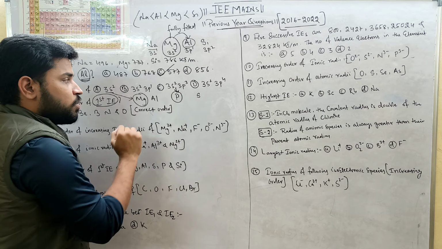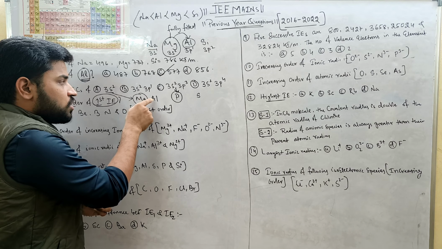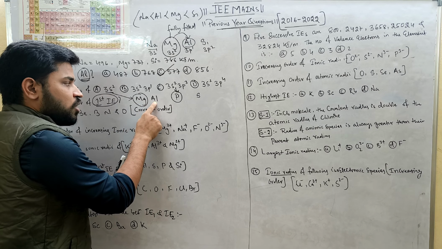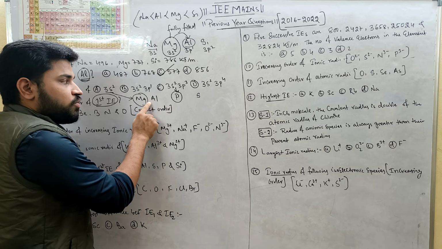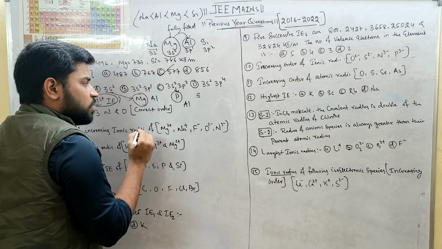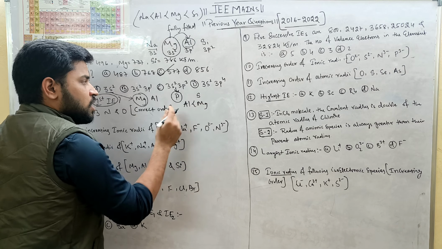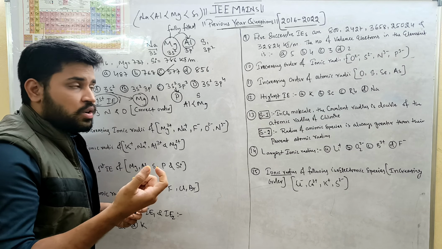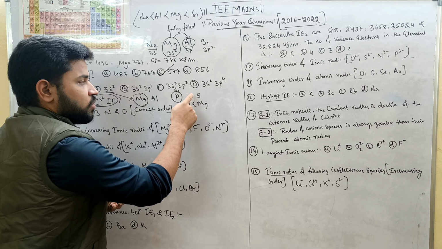They are asking the correct order. Who will have more ionization energy between magnesium and aluminium? Definitely magnesium will have more, so aluminium will be less than magnesium. Then between sulfur and phosphorus, who will have more ionization energy? Definitely it will be